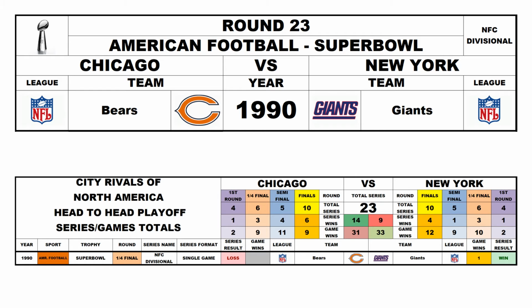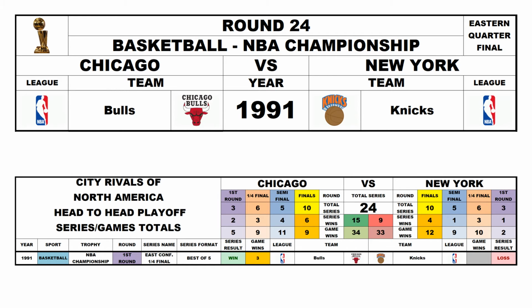Round 23, Super Bowl Playoffs, NFC Divisional Game, 1990. Chicago Bears versus the New York Giants. The Giants will win the game, so now it's Chicago 14, New York 9. Round 24, NBA Playoffs, Eastern Quarterfinal, 1991. Chicago Bulls versus the New York Knicks. Chicago win the series 3-0, so now it's Chicago 15, New York 9.